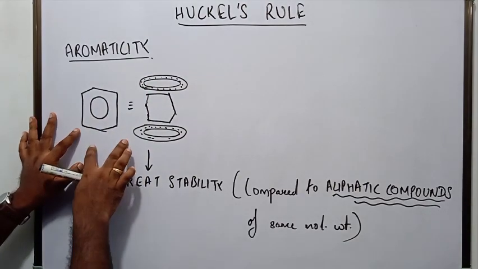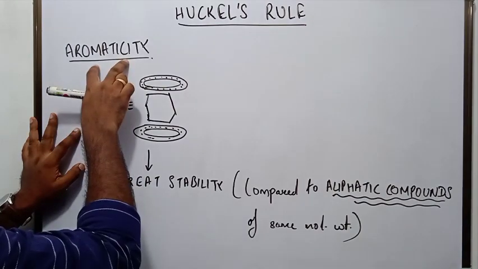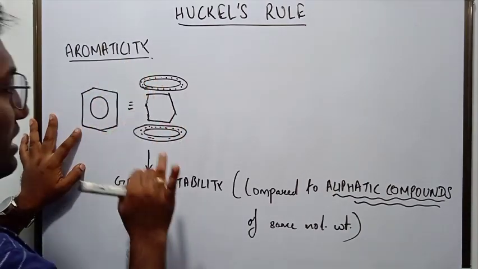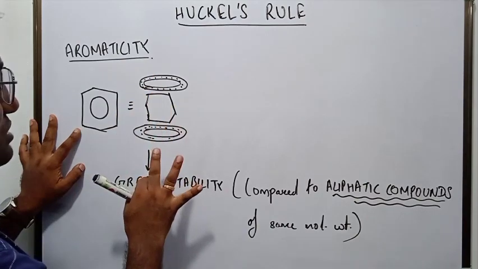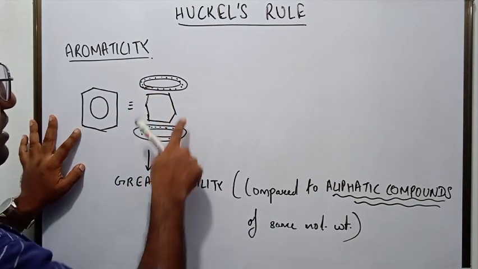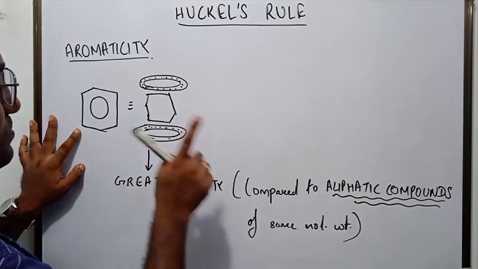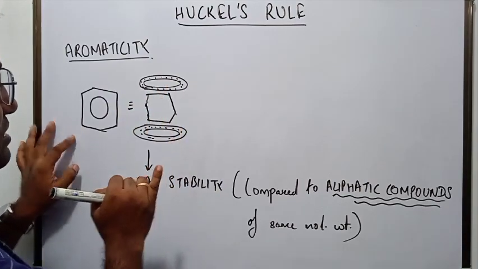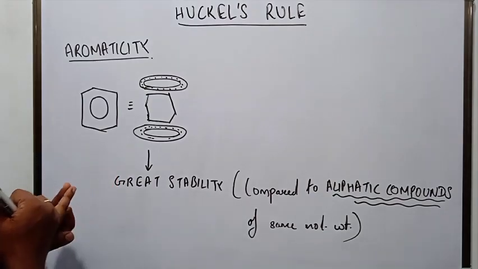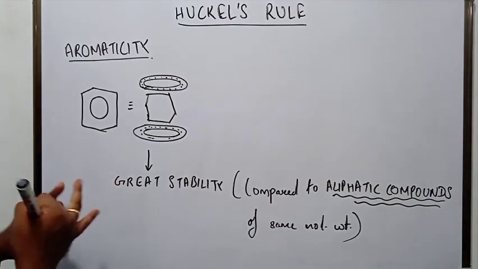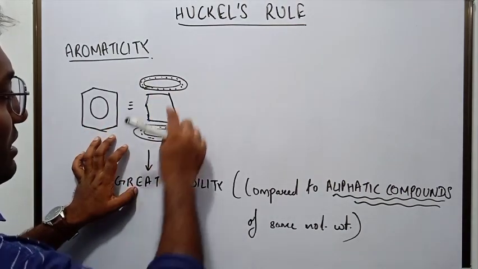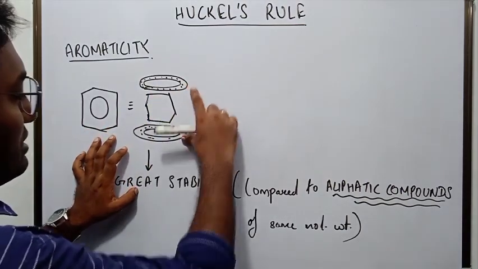So what are the requirements of aromaticity? There should be a ring, there should be pi electrons, and those pi electrons are to be delocalized. Homogeneous delocalization is to be there, that is, ample delocalization should be there.